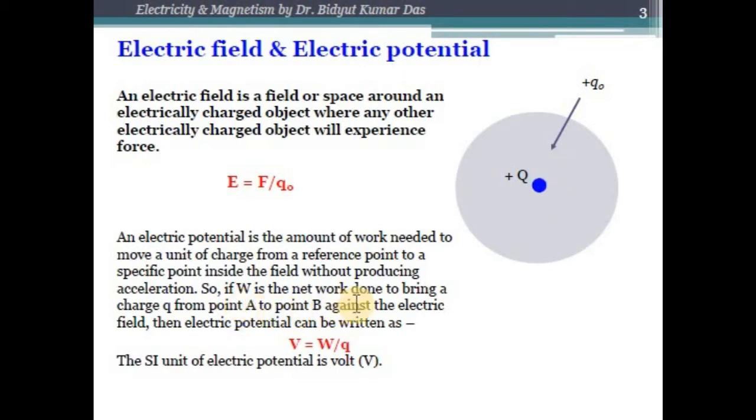So if W is the net work done to bring a positive charge Q or Q0 from a point beyond this field region to a point B or any point inside this field region against the electric field, then the electric potential can be defined as V equals W by Q, where W is the net work done to bring this positive charge from infinity to any point inside this field region. The SI unit of electric potential is known as volt.